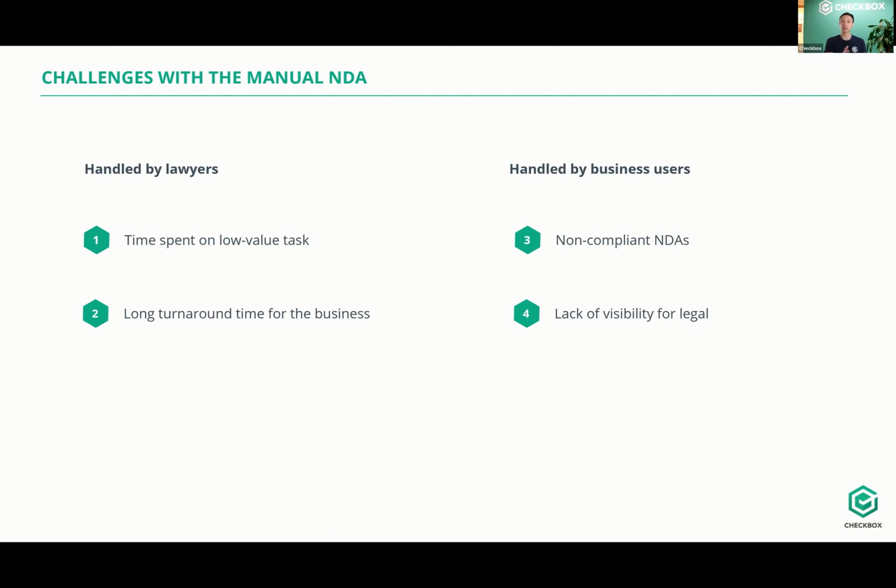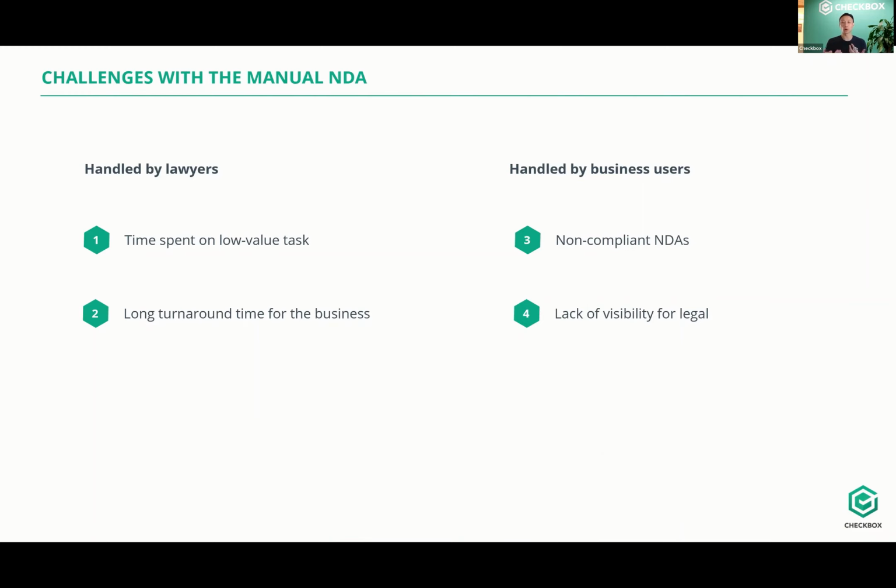Now, this could be handled by, say, your legal team or the operations team, in which case there are really 2 key problems here. Your lawyers or your operations team get paid way too much to be dealing with basic low-risk NDA requests, right? So they spend a lot of time collating the templates, responding to inquiries, and actually producing and signing those documents. It's not a good use of their time.